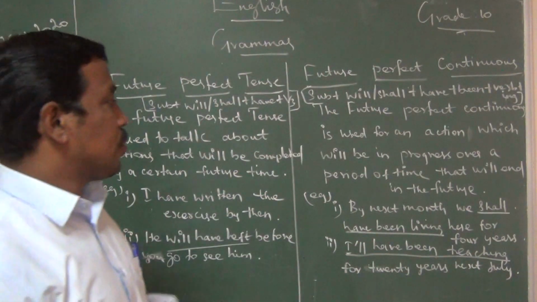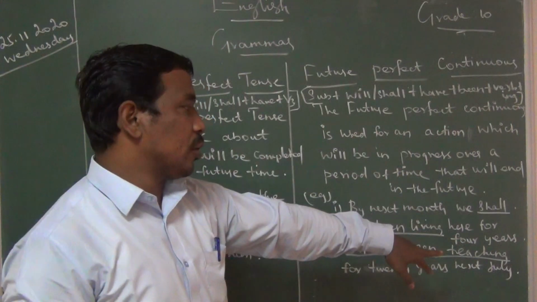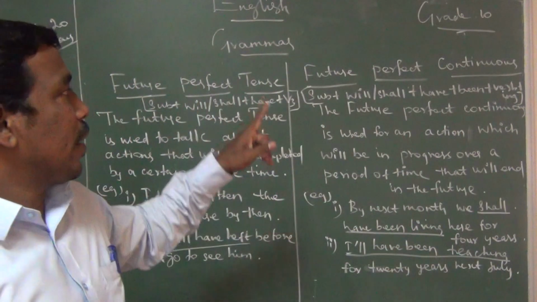By next month or by next July, these are all reference words we can use.